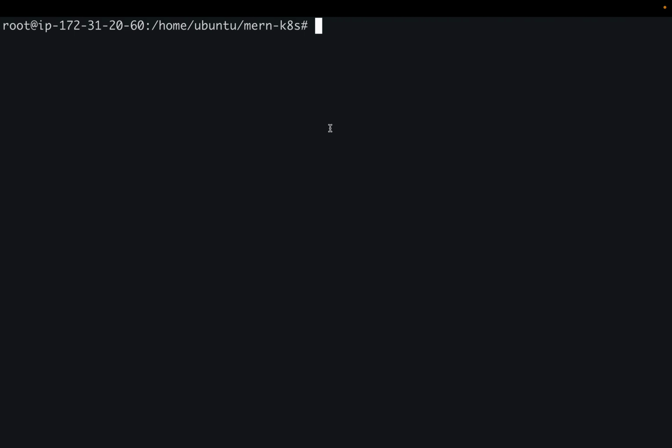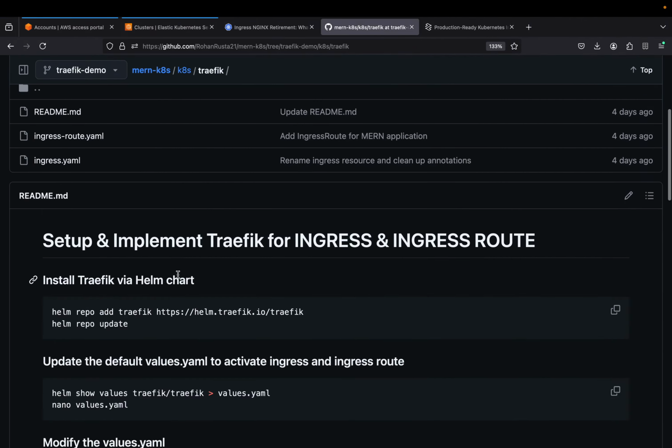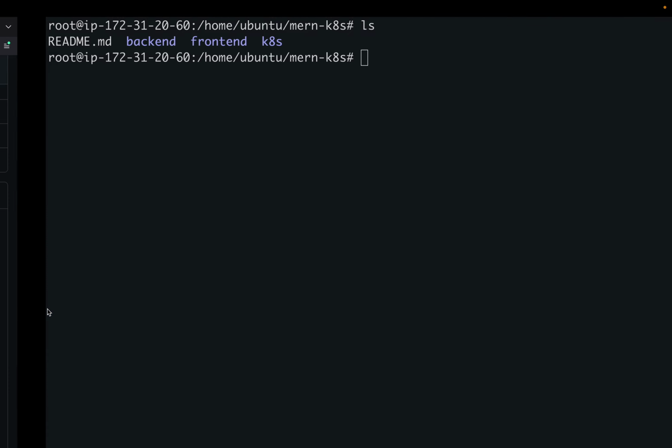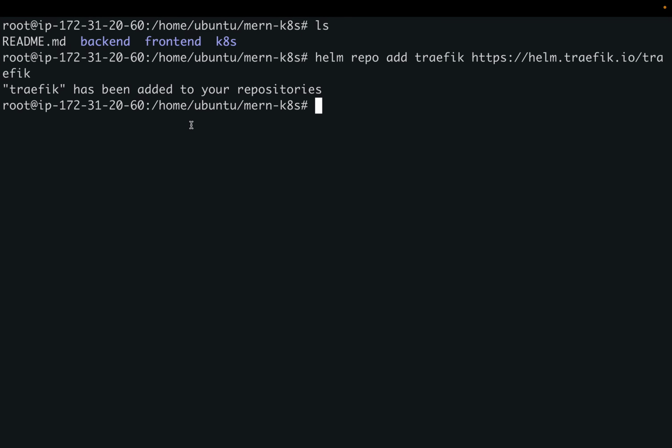Let me jump to my Kubernetes cluster. I'm already inside my branch. Let me check. Okay. So first thing first, let me install the Helm chart of Traefik. So one by one, let us install that. Okay, Traefik has been added.